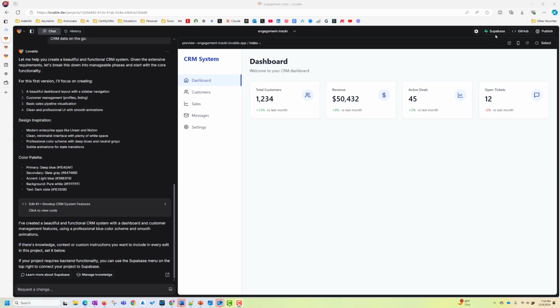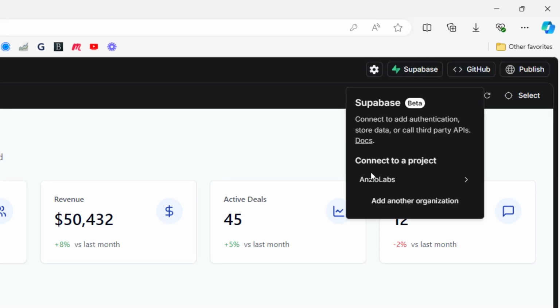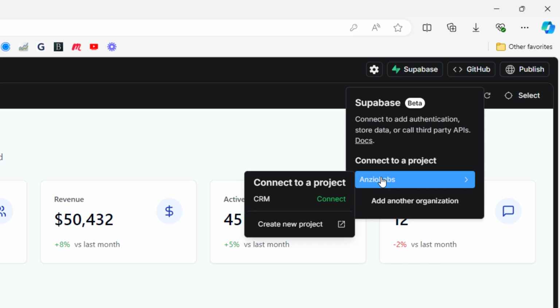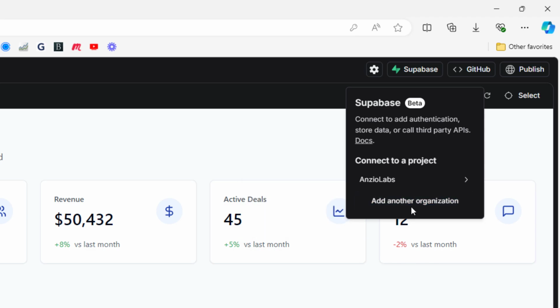One is you can see this project can be connected with Supabase, which is an open source version of Firebase. As you can see, I already connected this to my organization. But if you have not, you will be prompted here to connect it, and you just click on Supabase and say connect my project to Supabase, and it will connect. Not much to do.